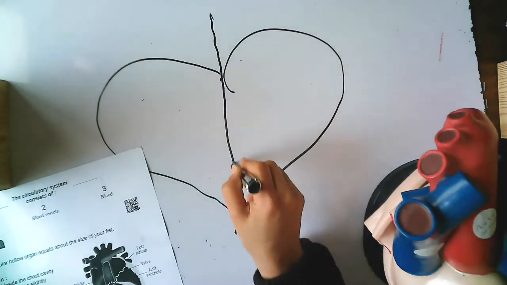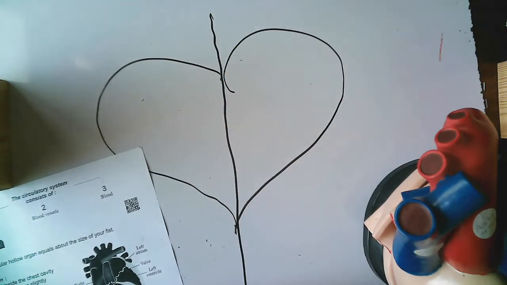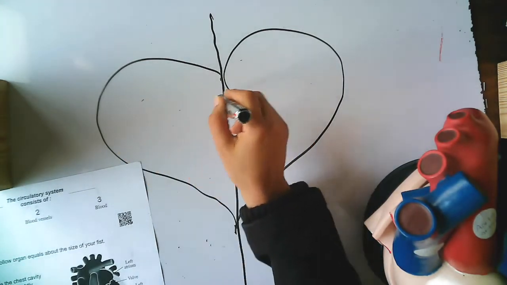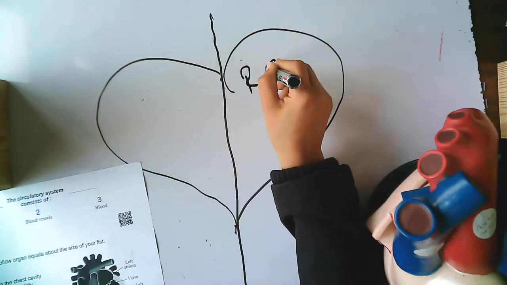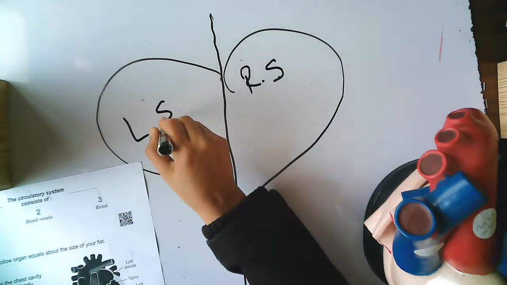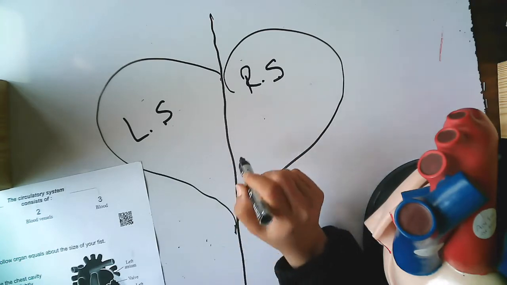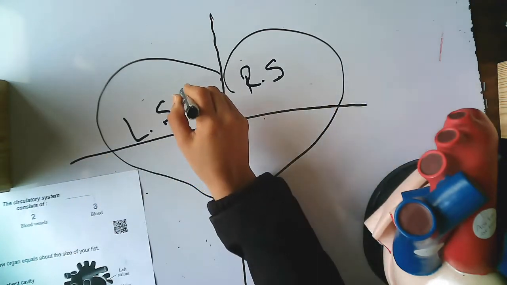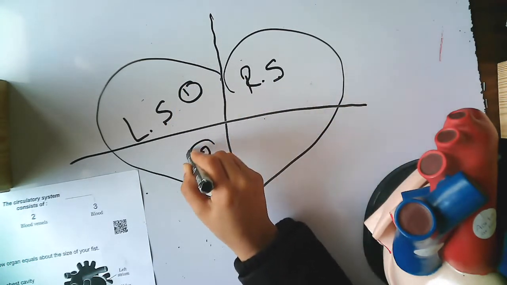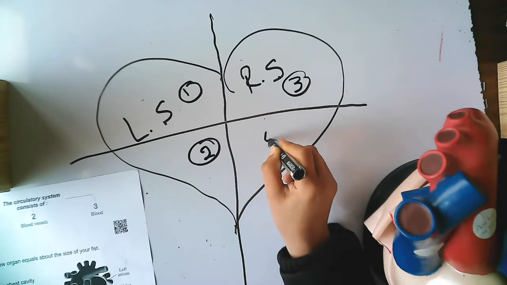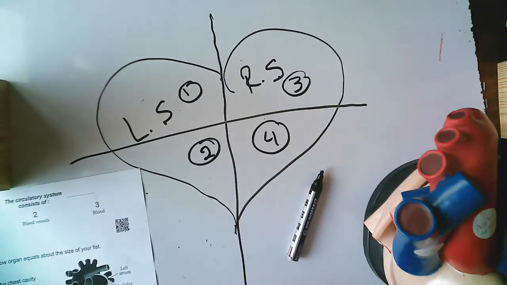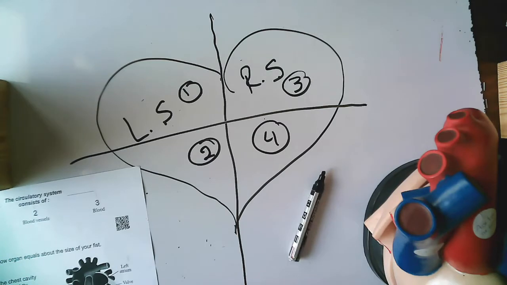The heart consists of two sides, the right side and the left side, and it consists of four chambers: 1, 2, 3, 4. Again, the heart consists of four chambers with two sides, the left side and the right side. Okay?